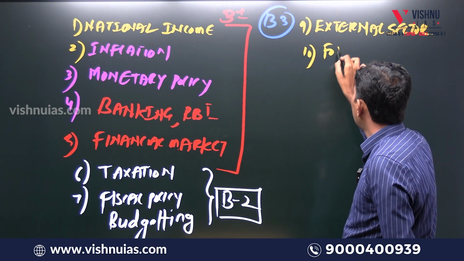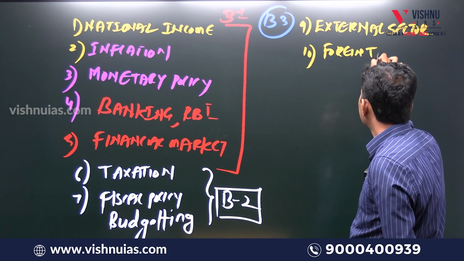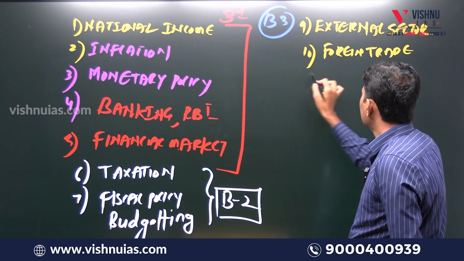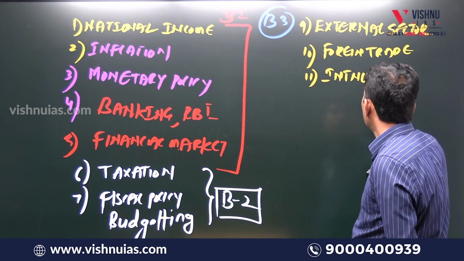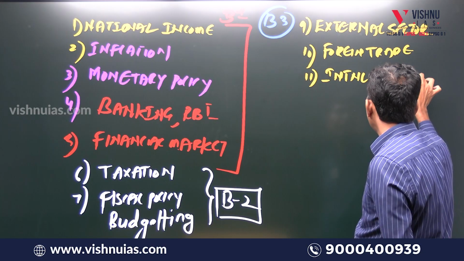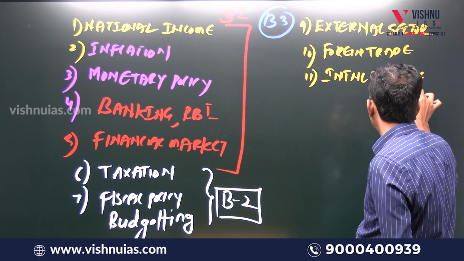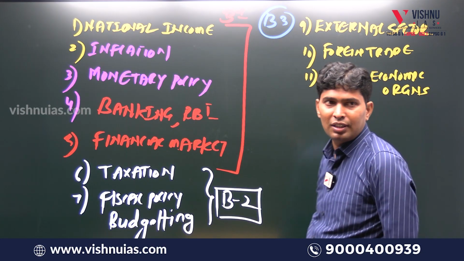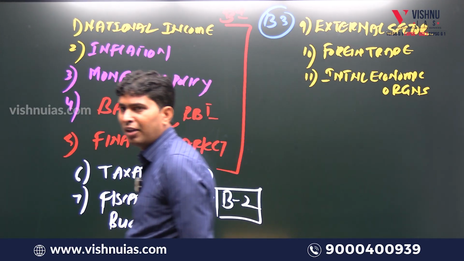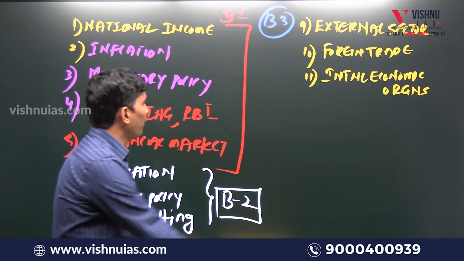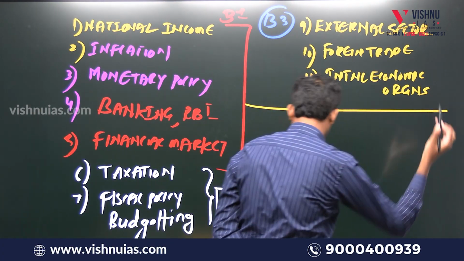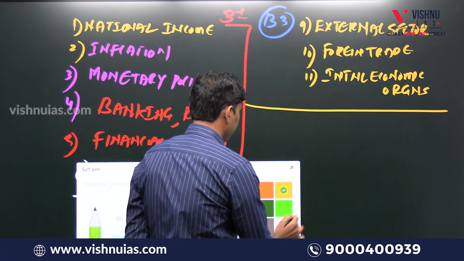We are going to cover foreign trade and international economic organizations. International relations you'll study as IR, but here we are studying international economic organizations: WTO, IMF, BRICS, ADB, all that. So apart from this,